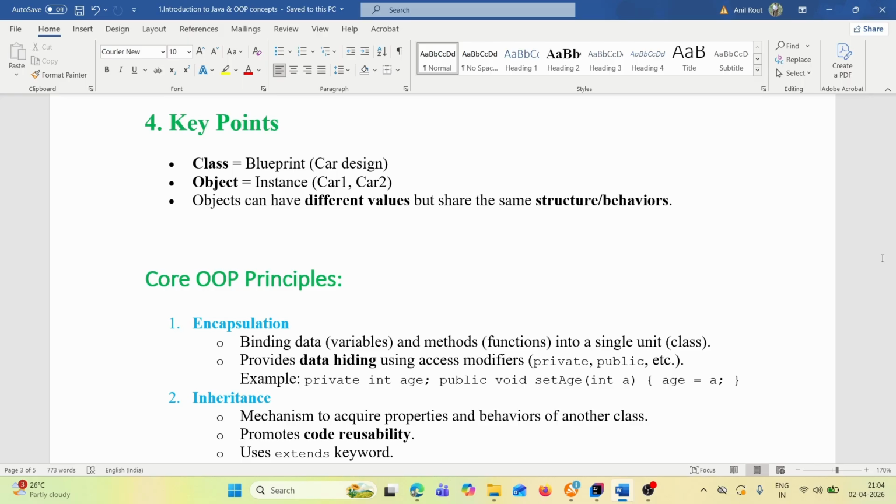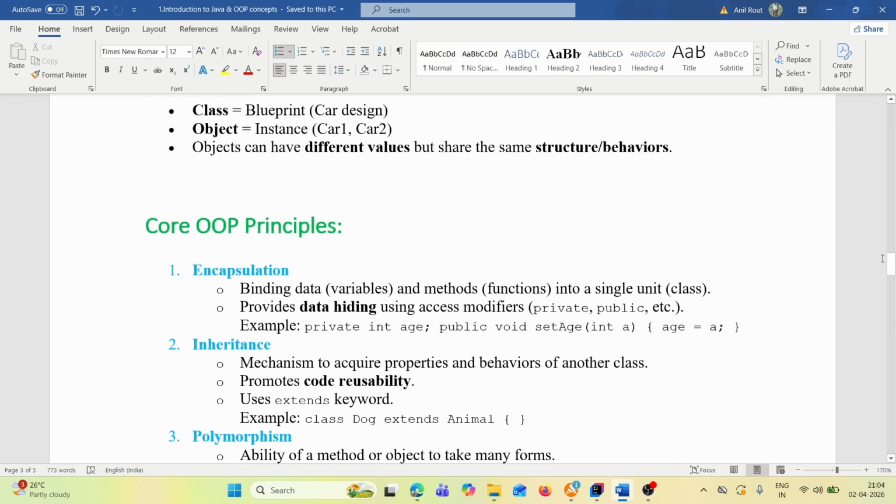A car cannot look like a truck or something like that. Values like speed may be different, name may be different, brand name may be different, engine may be different, but their structure and behaviors are the same.